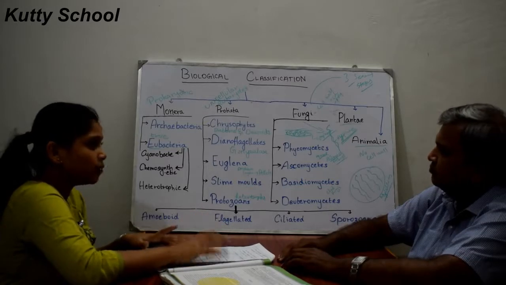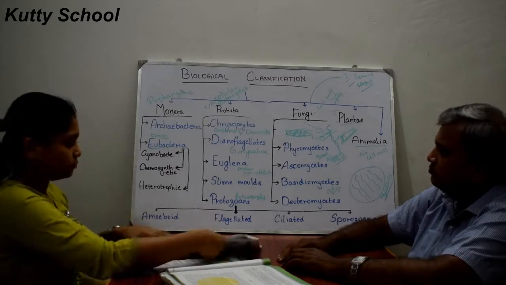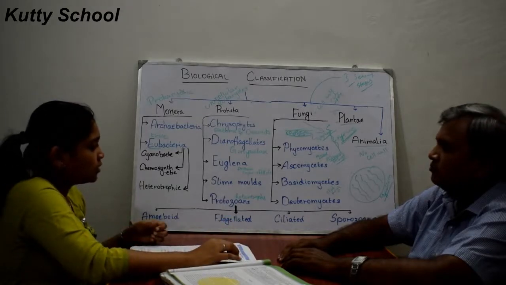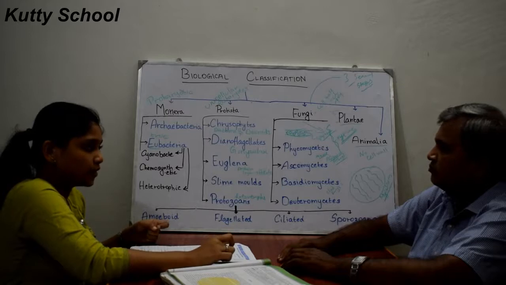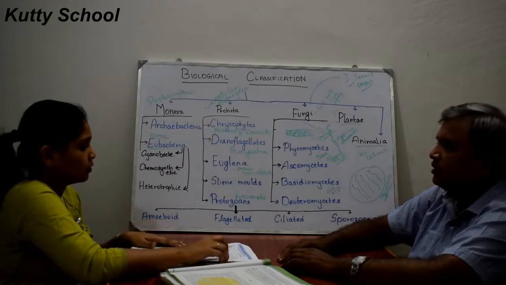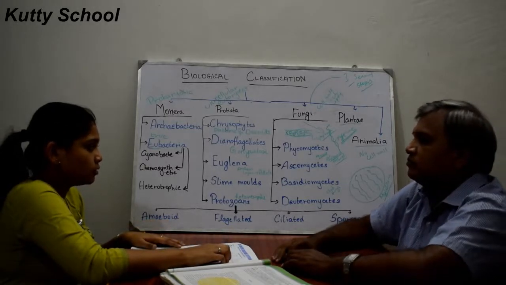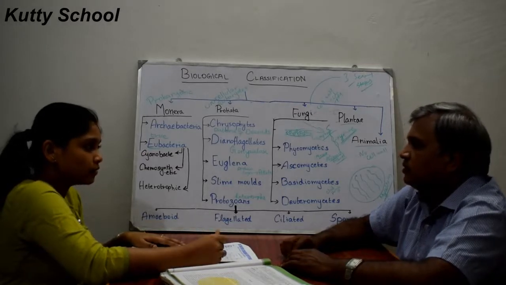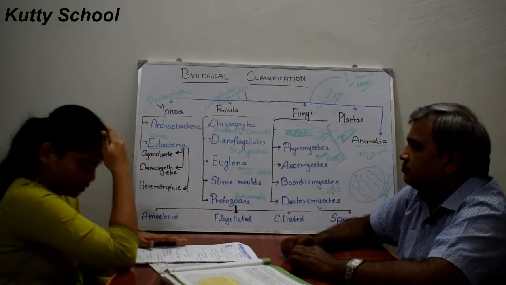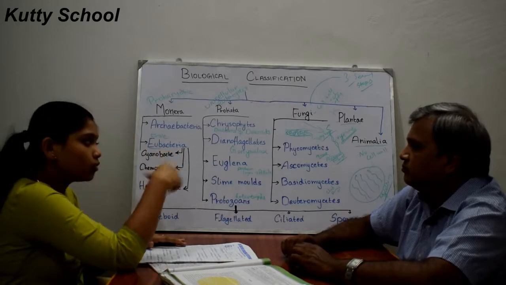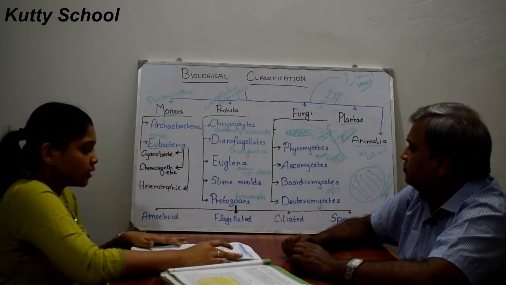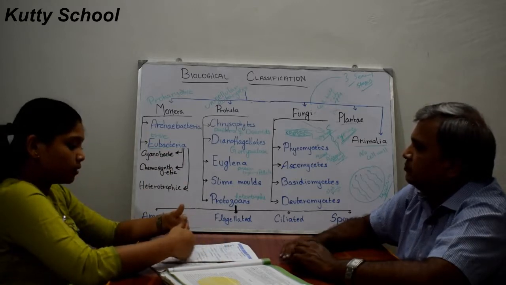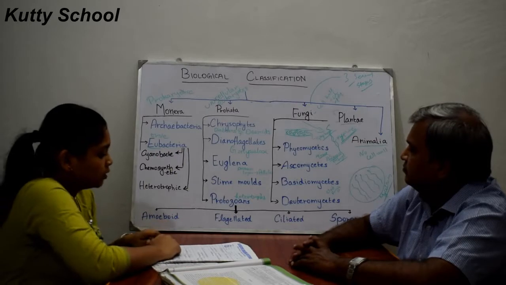So now we will see about ascomycetes. Ascomycetes are also known as sac fungi. It is because of the sac-like structure present in them, which will come under reproduction.